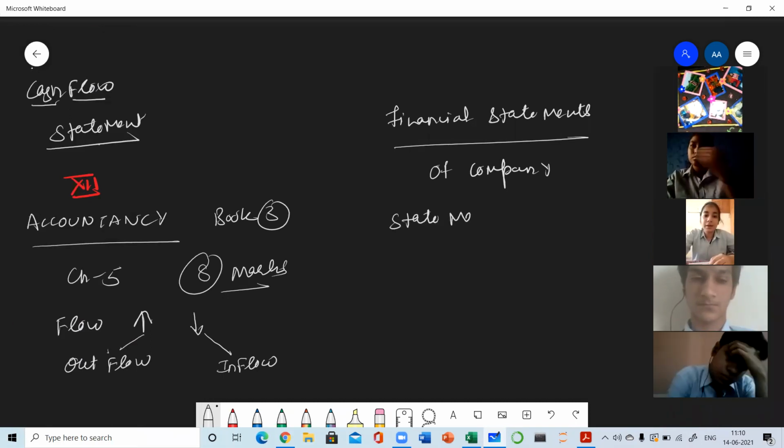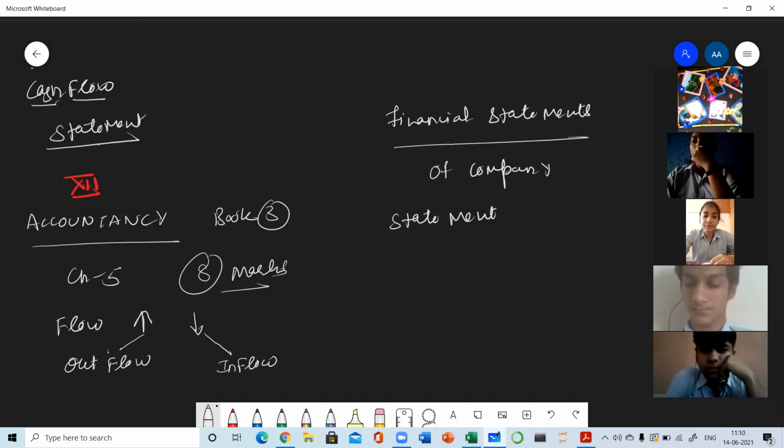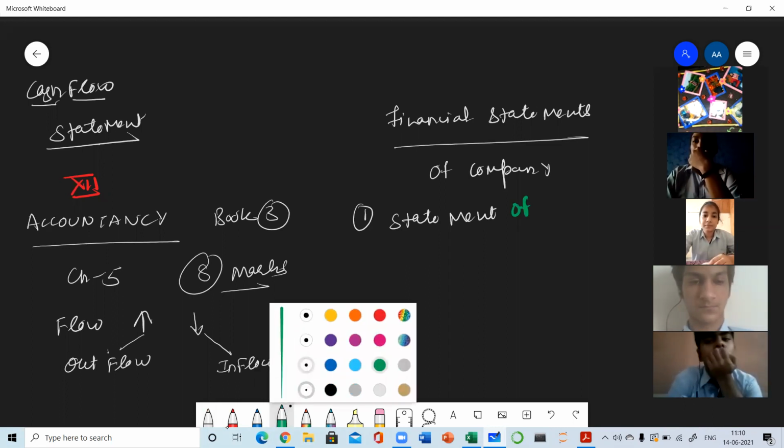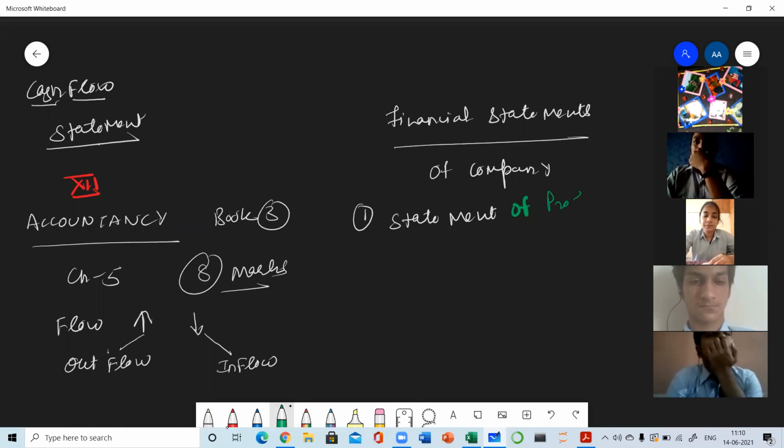Yes, very good. For a sole proprietor also, the financial statements are trading and profit and loss account and balance sheet. And for a company, financial statements are the statement of profit and loss, and then the balance sheet. This is all about your 11th class knowledge.